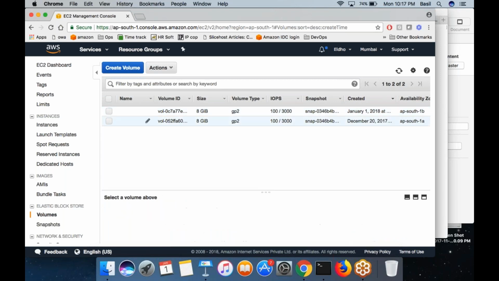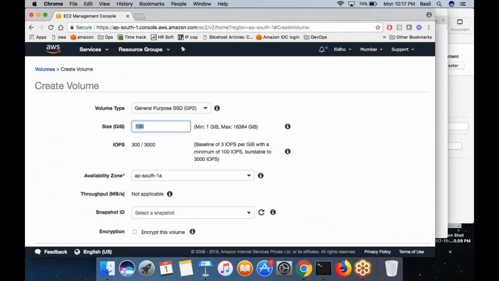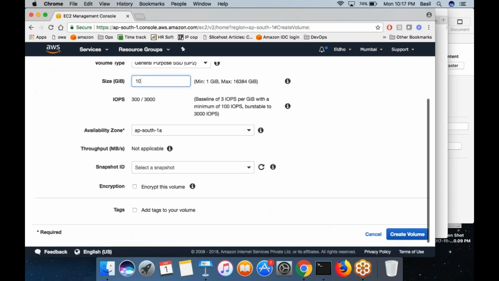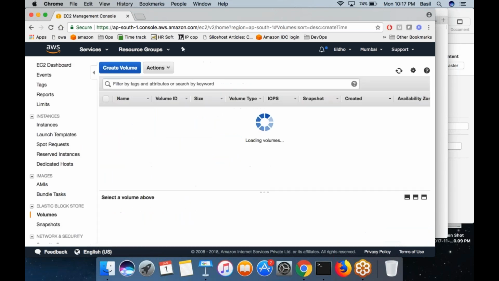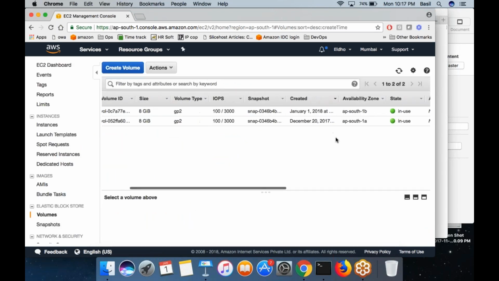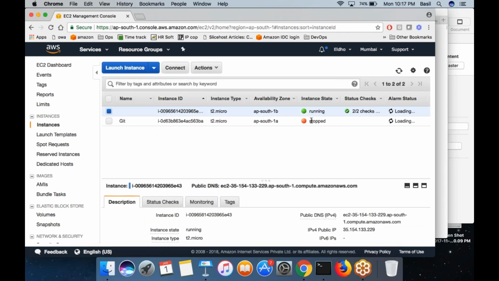If you want to create a new volume, let's say I already launched my machine, now I want to create a new volume, I can click on new volume, then specify the size, maybe 10 GB. Then I click on the create volume button. Make sure that it is in the same availability zone as the machine is, otherwise it won't work. My machine is, I think it is in 1B. Yeah, my machine is in 1B.